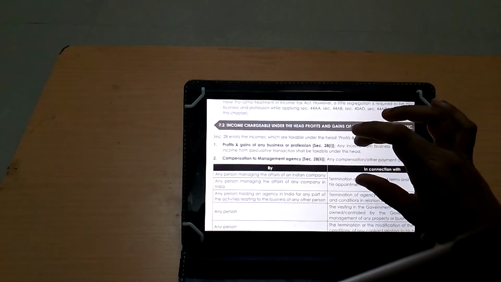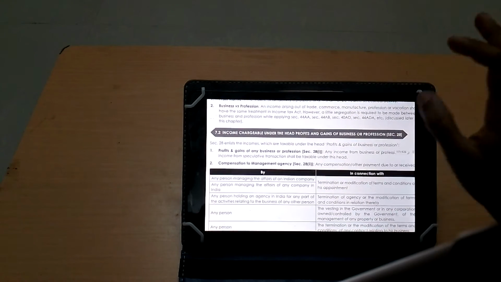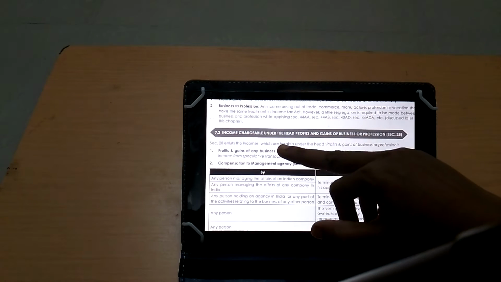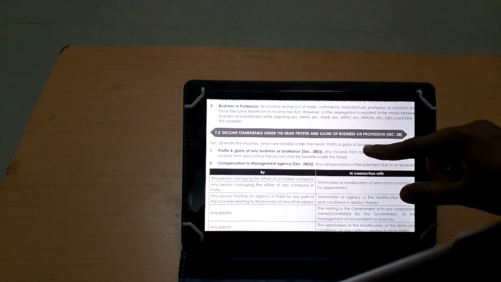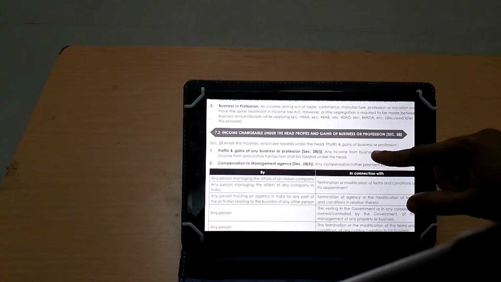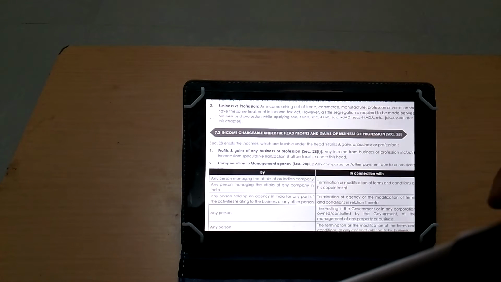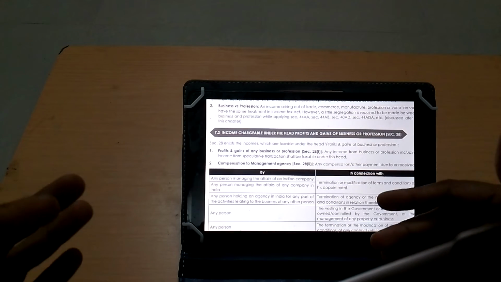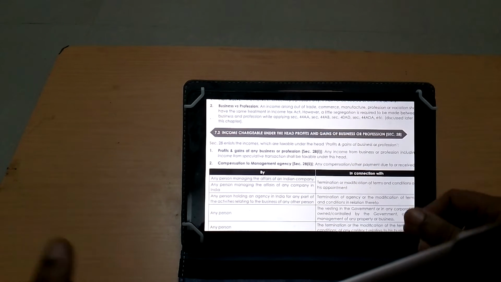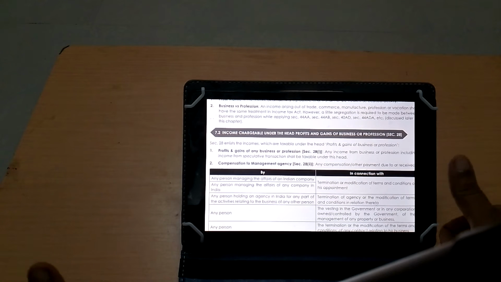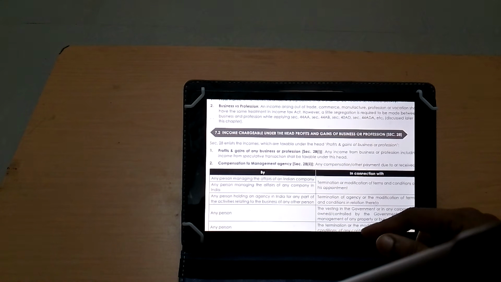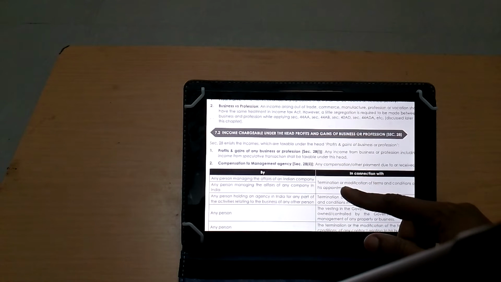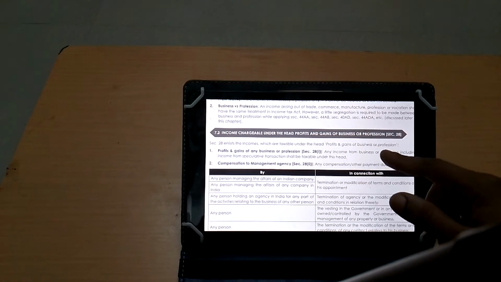Next, the charging section, income chargeable under the head profits and gains from business or profession. Section 28 lists the incomes which are taxable under this head. First and foremost, you need to know what are all the profits and gains which are taxable under the head. So let's start. Profits and gains of any business or profession: any income from business or profession, including income from speculative transaction, shall be taxable under the head.